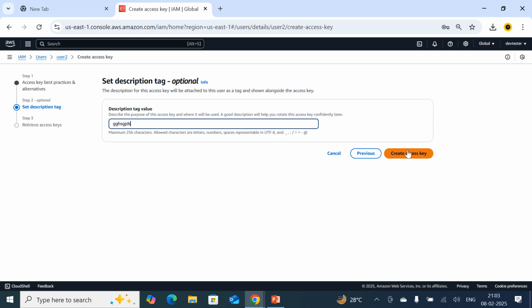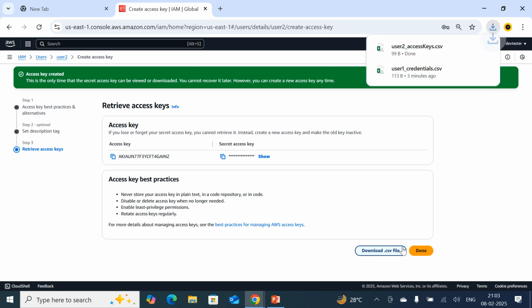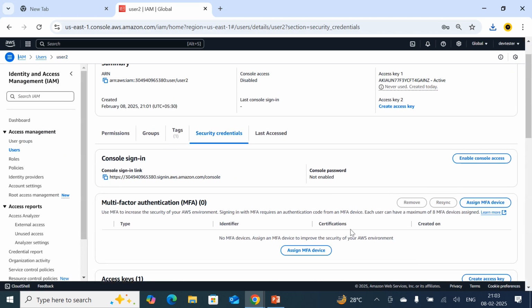It's your wish. If you want, you can click on create access key. Download the sample file, which means download the .csv file. It is mandatory for every user. And here I have two keys, the access key and the secret key. Okay, done. So right now user 1 has management console access and user 2 has programmatic